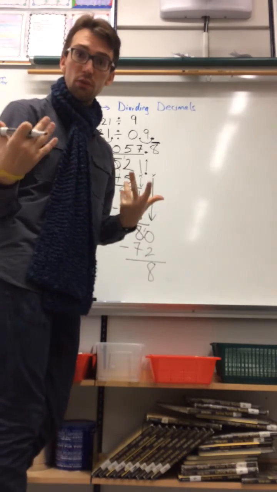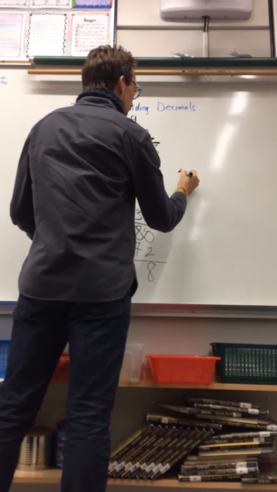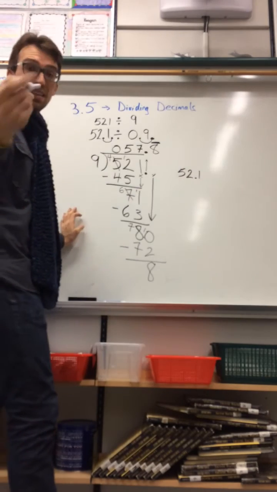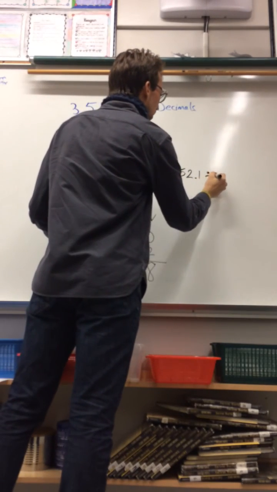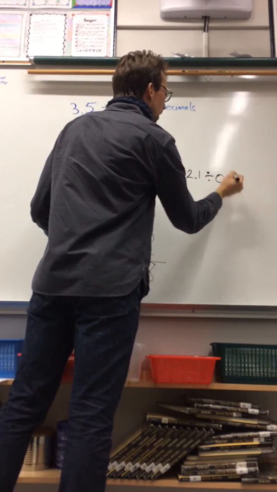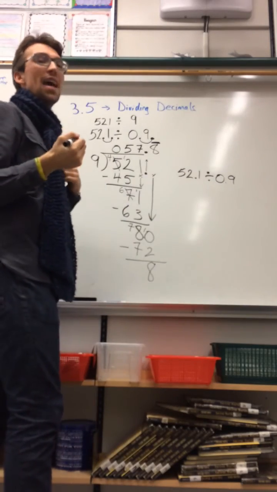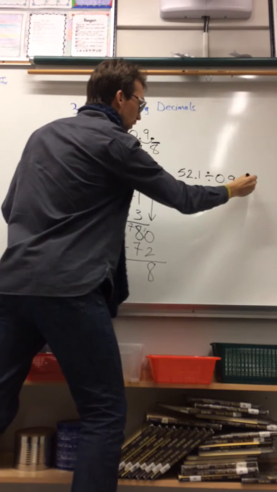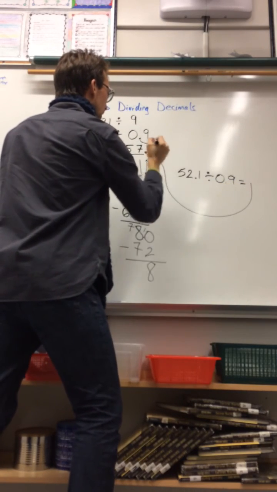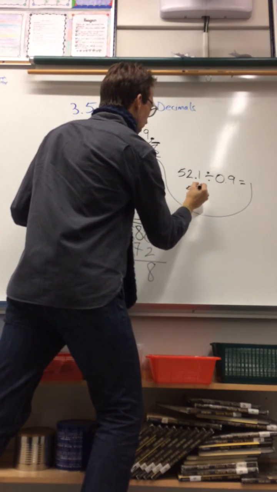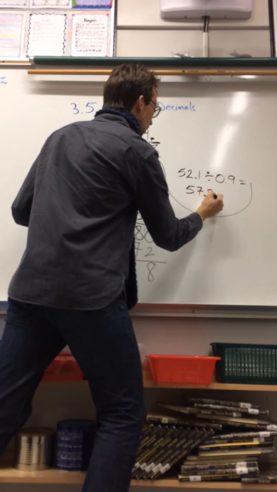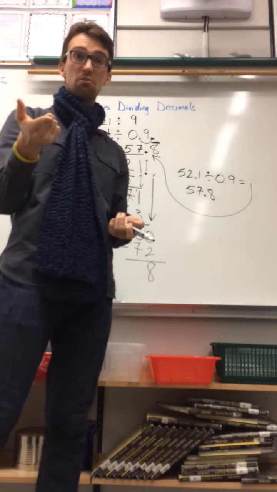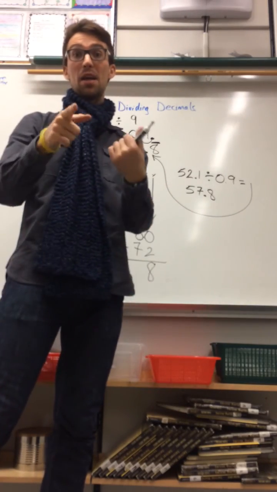So to show this fully, 52.1 or 52 and a tenth divided by 0.9 or 9/10 equals this answer right here. 57.8 repeating. You can do that too. You don't have to do a check-in. Bada bing, bada boom.